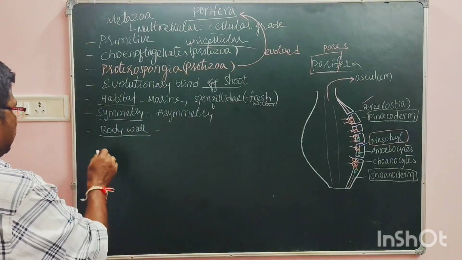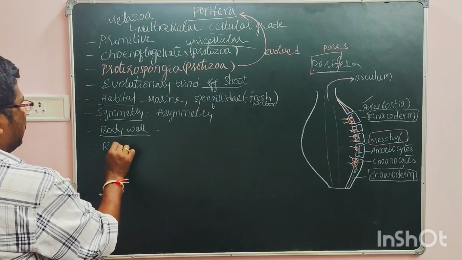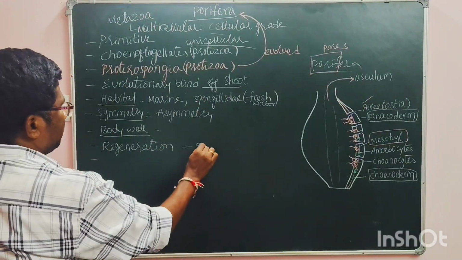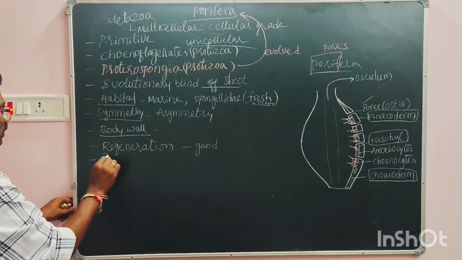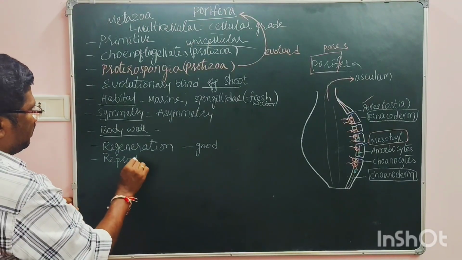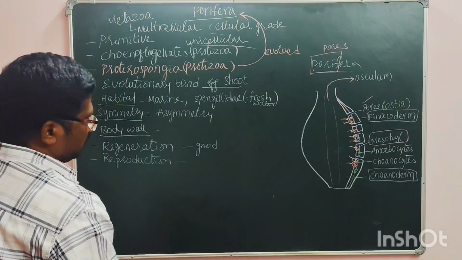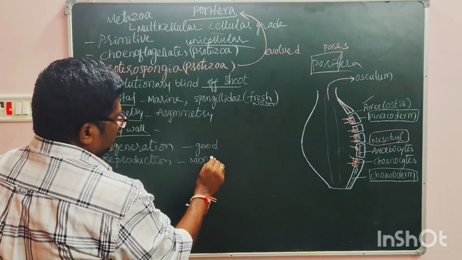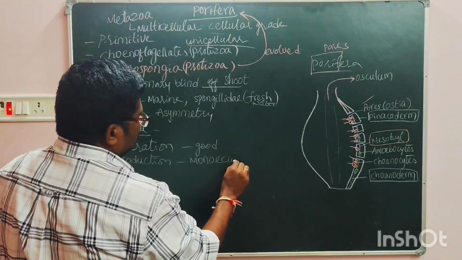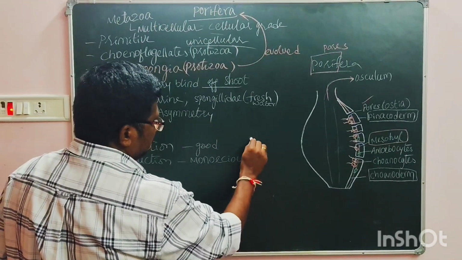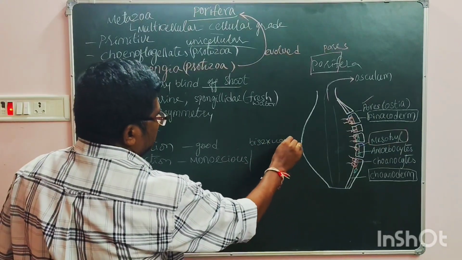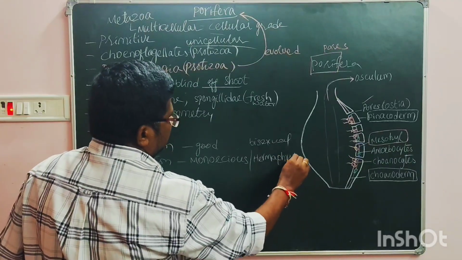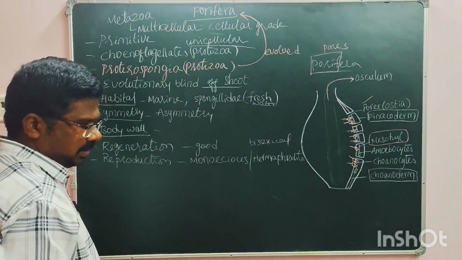They have good regeneration capacity. And reproduction, if you see, they are mostly hermaphrodites or monoecious. That means bisexual. We call the bisexual animal a hermaphrodite.